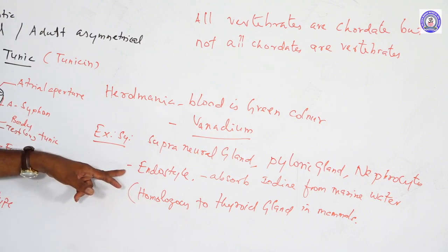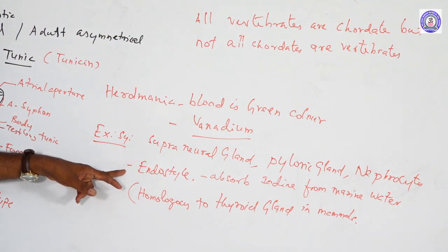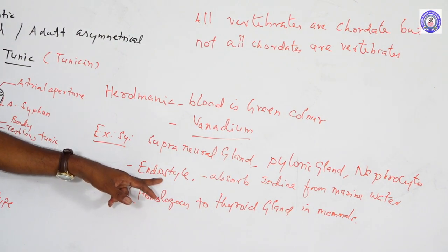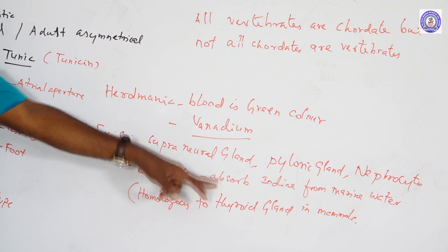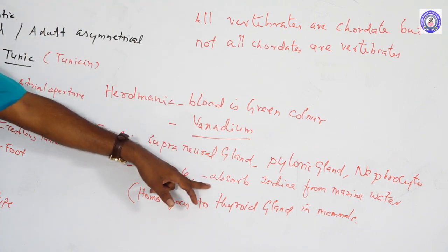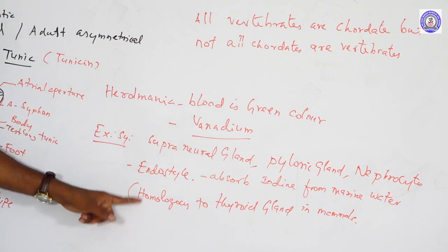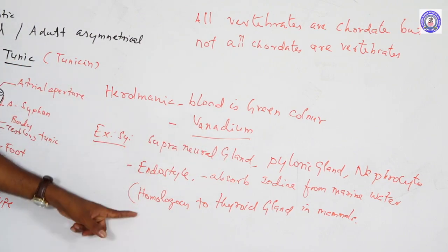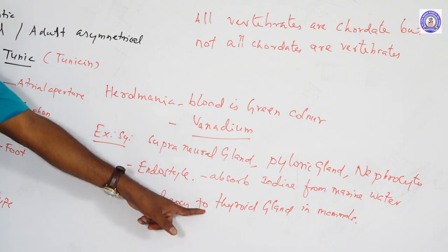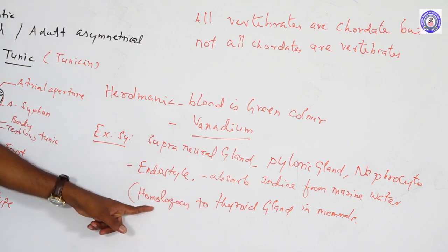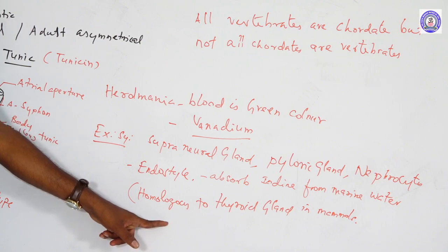A ciliary glandular slit present on the ventral surface of the pharynx is called the endostyle. The endostyle is an important part in urochordates which helps to absorb iodine from marine water. This organ is homologous to the thyroid gland in mammals. What is homologous? They are structurally similar but functionally dissimilar. They are called homologous.